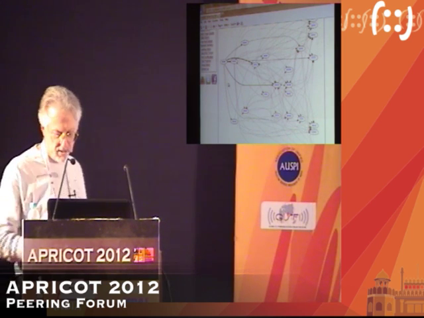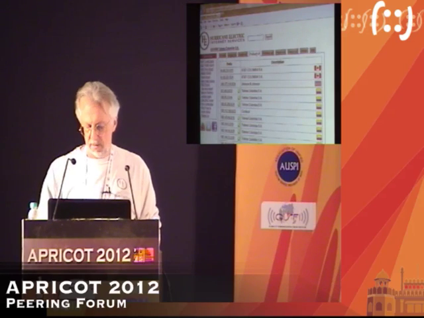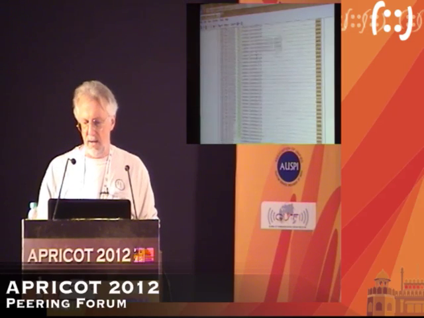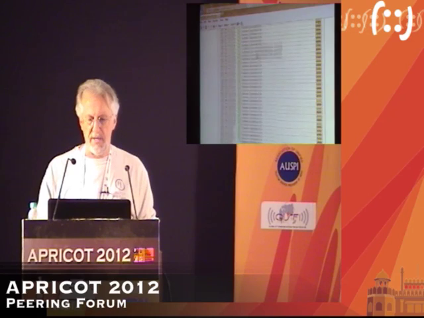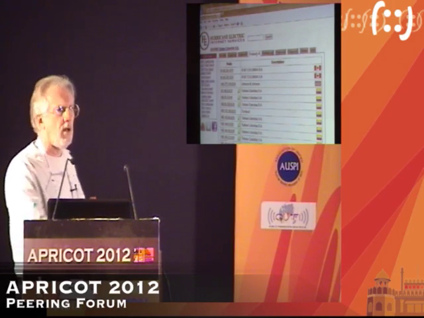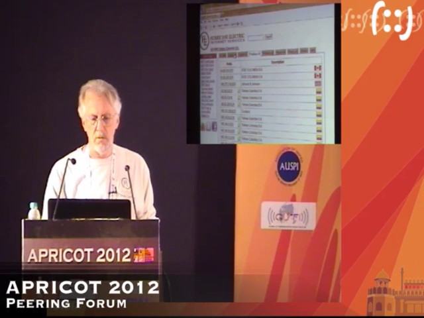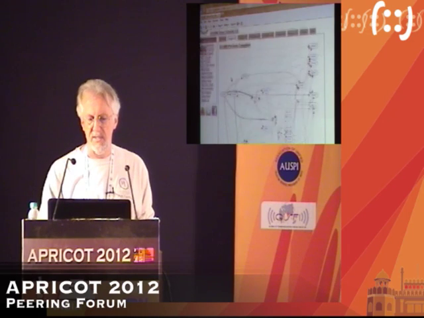Well, the reason is actually quite simple. This particular network announces an enormous number of routes. Well, a good couple of pages worth. And those routes may well be traffic engineered through different upstreams on this diagram.